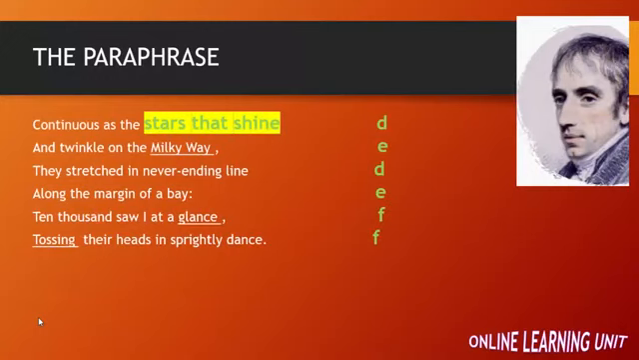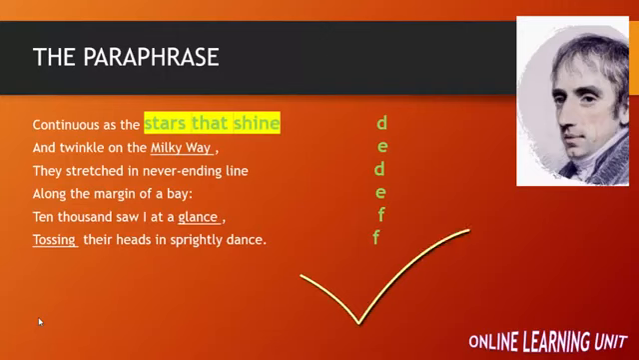Continuous as the star that shines and twinkle on the Milky Way, they stretched in a never-ending line along the margin of a bay. 10,000 I saw at a glance, tossing their heads in sprightly dance. So the rhyme scheme here is A, D, E, D, E, F, F.